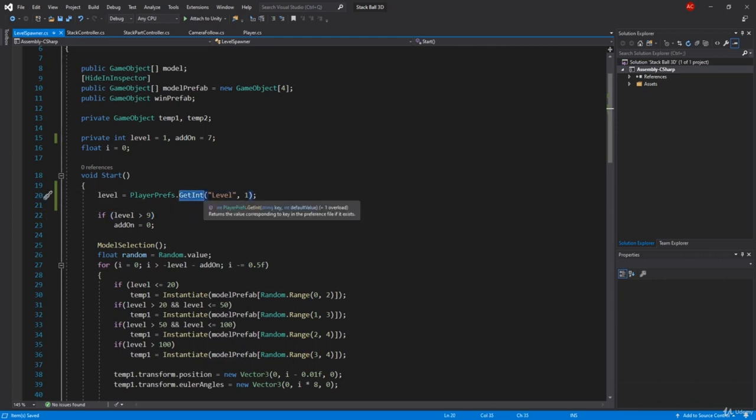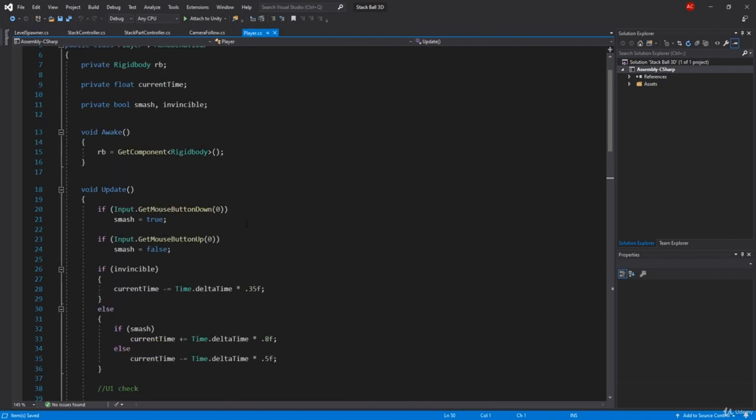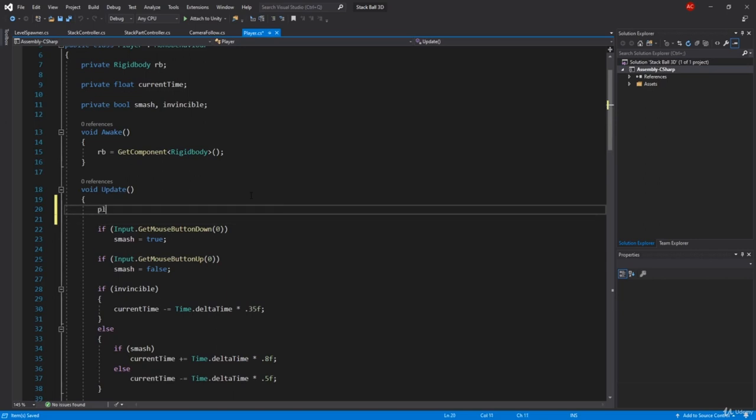If there was no value stored for that key, the default will be 1 if you add the comma and then any number. If I were to put 10 over here, this would be 10 by default, but for now the default is going to be 1. What's the benefit of player preferences other than having that integer? Well, you can access it anywhere you want. So I can go to the player and I can say PlayerPrefs.SetInt, and here we're gonna set the level to be, for example, 5.